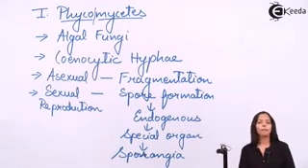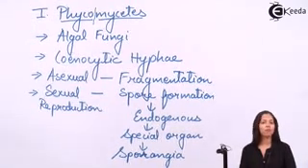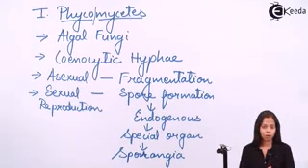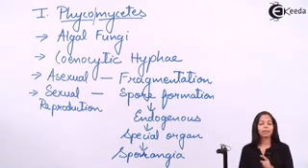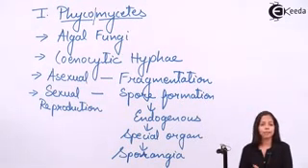Now we'll give you examples of phycomycetes. The examples of phycomycetes are mucor and rhizopus. But there is one phycomycetes which is called as albugo, that is not saprophytic. Being fungi, it is parasitic.